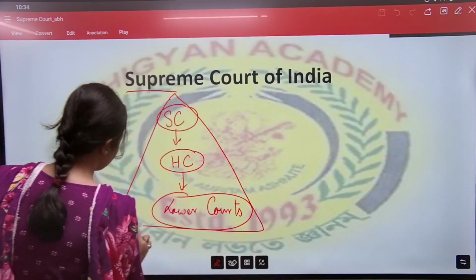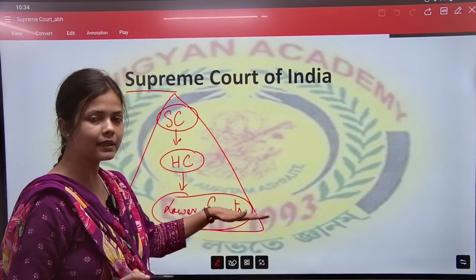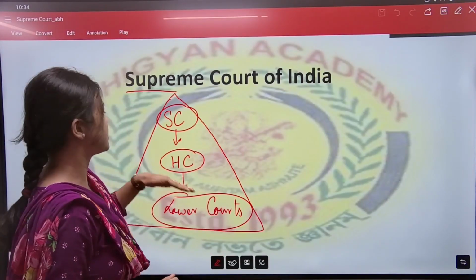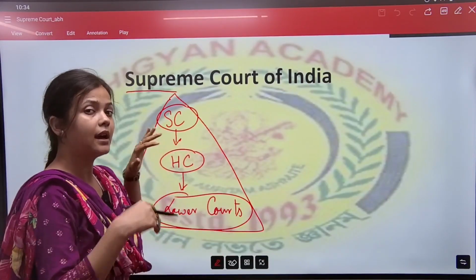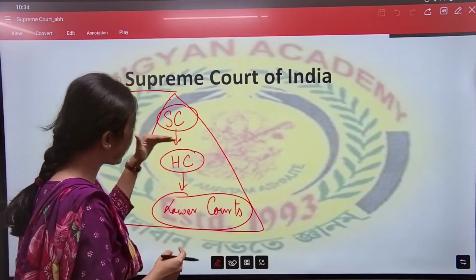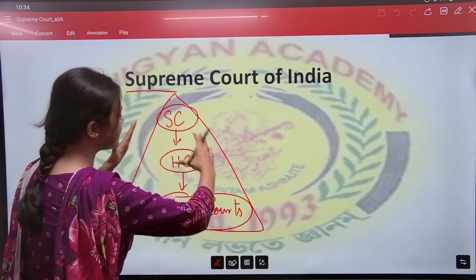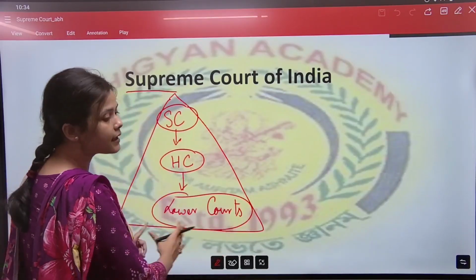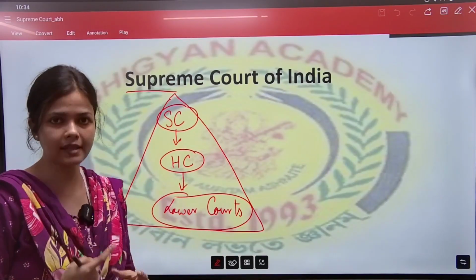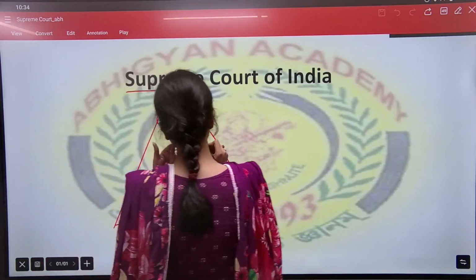If you are not satisfied with the verdict given by lower courts, you can always appeal in the High Court, and if you are not satisfied with the verdict of the High Court also, then you can appeal at the Supreme Court. That means it is integrated, tied in one system. So don't get confused.